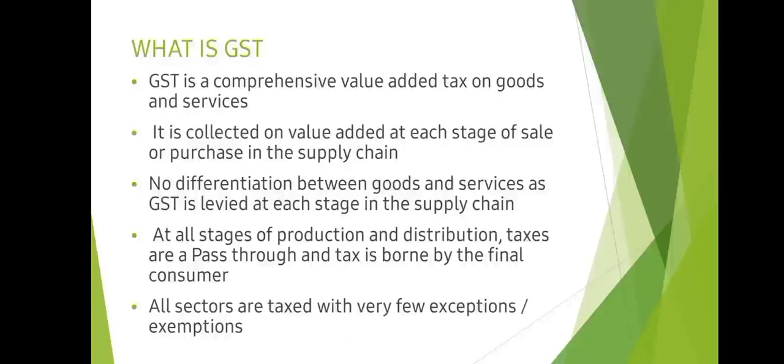That means I don't have to bifurcate and I don't have to complicate things as to how much he has to pay the tax to me, so that I have to indirectly pay it to the government and the state government, the central government. So it is already bifurcated, it is already divided according to the percentage, and I'm asking the customer who is buying the product from me to pay the total amount, which will contain both components, state GST and central GST.